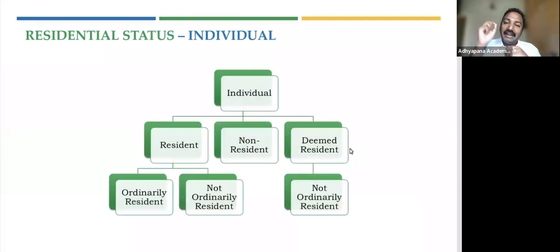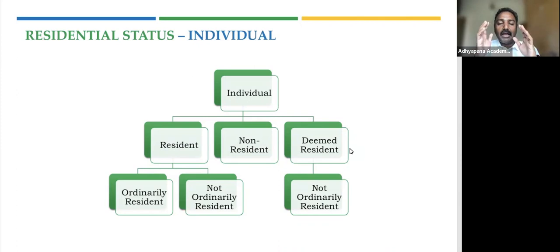We are going to talk about the first module, which speaks about the residential status of an individual, particularly non-resident. Final concentrates more on the non-resident rather than the resident individual. But to understand who will be called a resident and who a non-resident, we need to know the basic provisions. An individual might be a resident or a non-resident. And a resident might be a resident ordinary resident, or a resident not ordinary resident. In the last couple of years, there is also another category called deemed resident, and this deemed resident will always be a not ordinary resident. So this is for an individual.